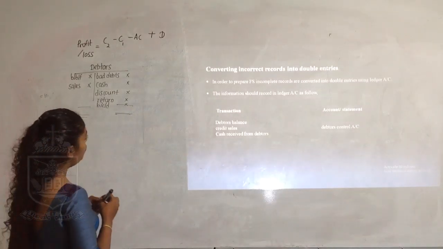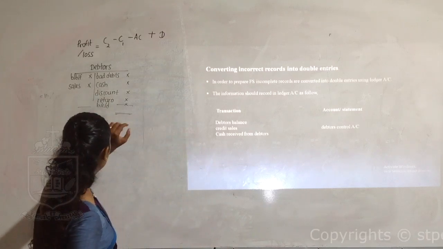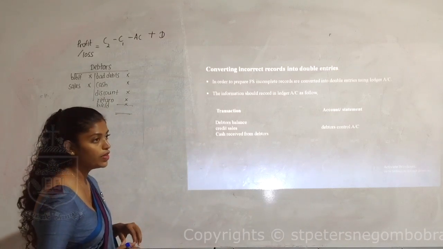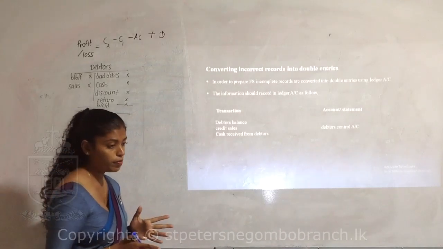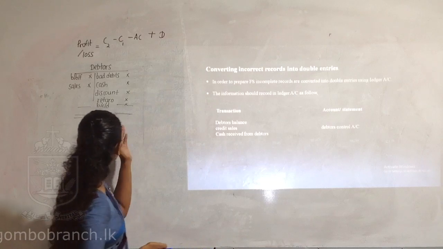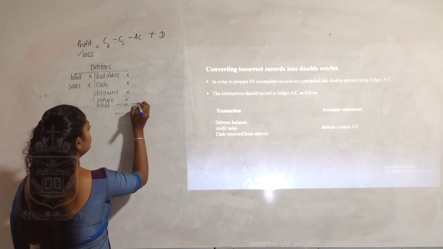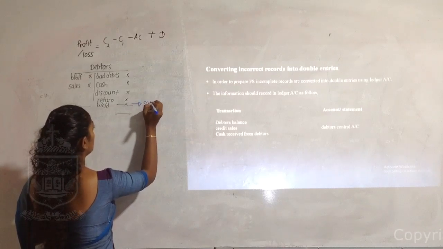So, if any incomplete records are given, imagine all this information is given but you are not given the debtors. But you have to prepare the statement of financial position. So what can you do? Record everything according to the double entry system, and this information goes to SOFP.